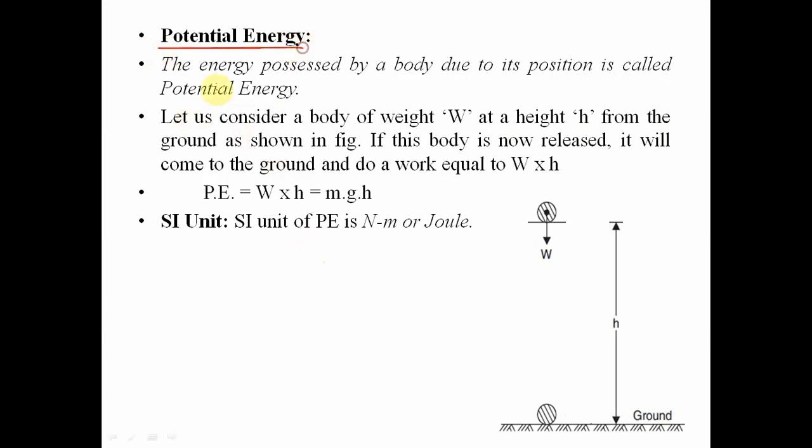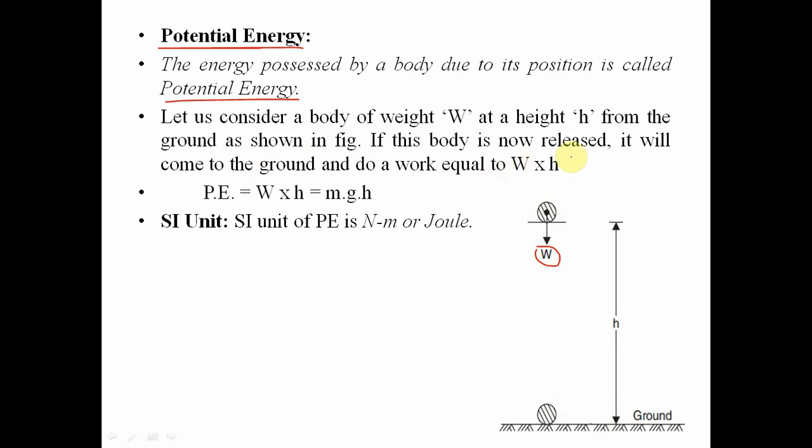Potential energy means the energy possessed by a body due to its position. Here an example is given. Let us consider a body of weight W at height h from the ground, as shown in the figure.